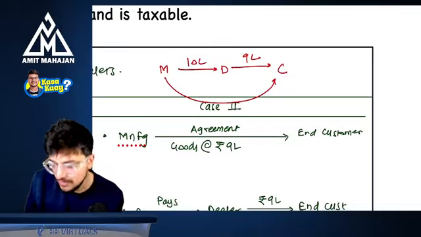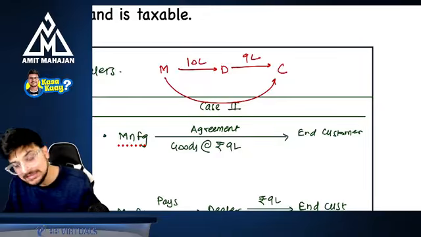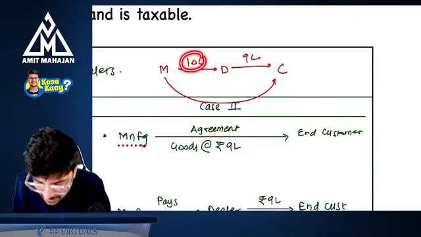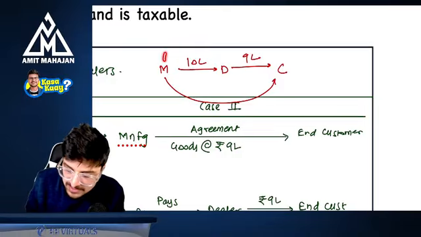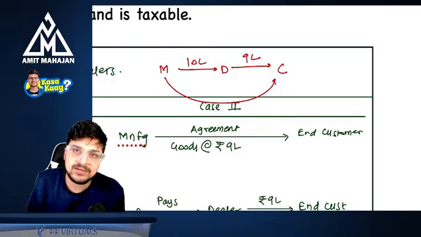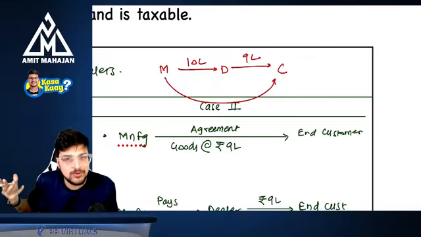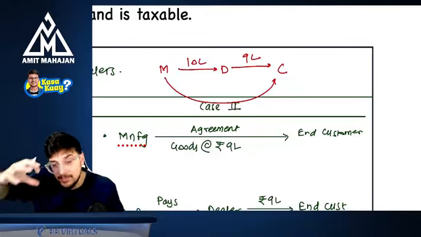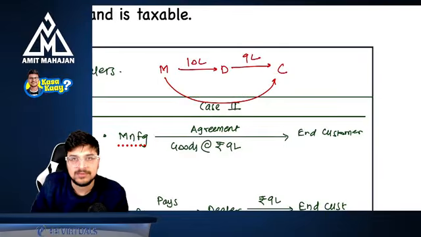Now, can I say this is dealer's loss? 100%. Now the point is, they said that for this extra amount which is charged by the manufacturer to the dealer, the manufacturer will give some kind of compensation to the dealer in the form of discount. So it is like a post-sale discount only. But here, the main supply, the main agreement was between manufacturer and the customer. Okay. Now in this case, can I say dealer?